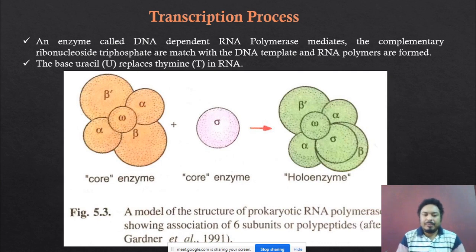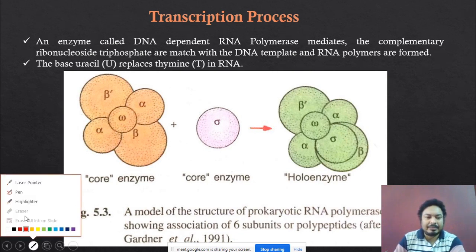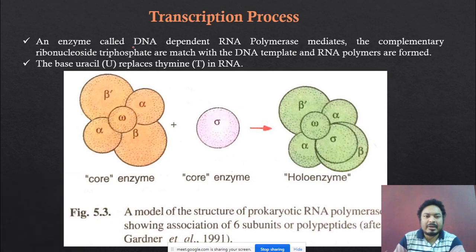Before starting this process, first of all we have to know which enzyme is responsible for the transcription process in the prokaryotes. The enzyme which converts the DNA of the prokaryotes into RNA strands is known as the DNA dependent RNA polymerase.